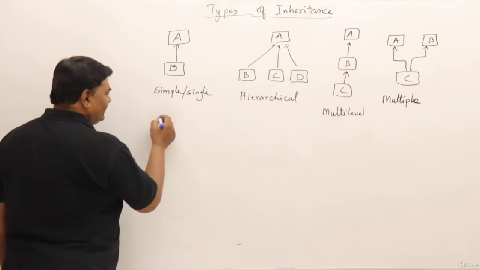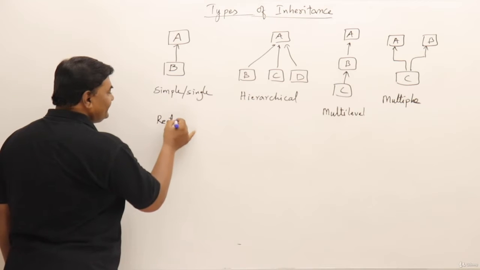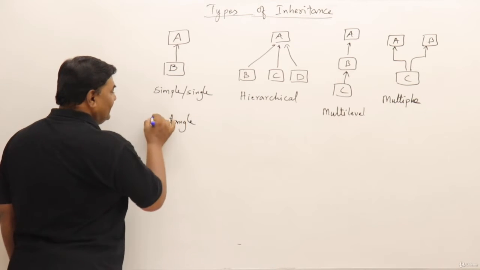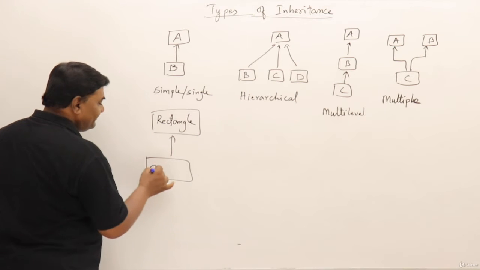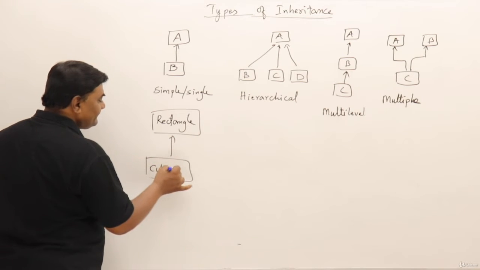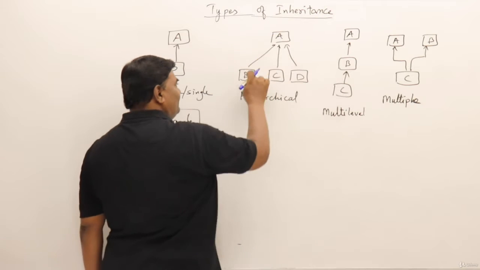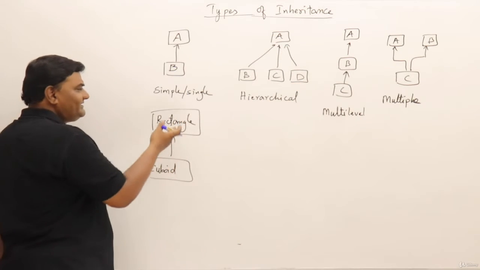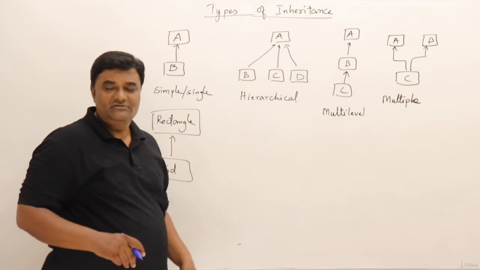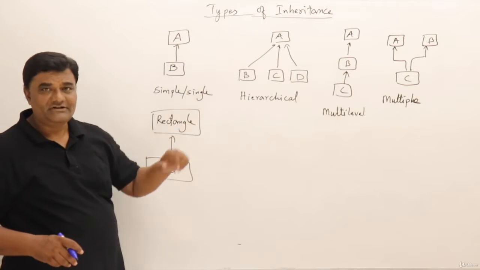Suppose you have a class called rectangle. We saw this already, rectangle. And from that we wrote one class called cuboid. This is an example of simple inheritance. Or if you just look at A and B, it is simple. A and C, it is simple. Simple means a class is inheriting from another class. That's it. Then all these are extensions of that.